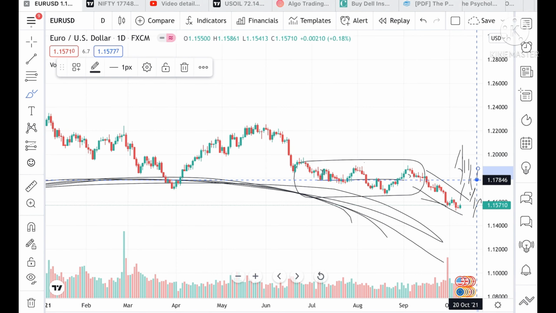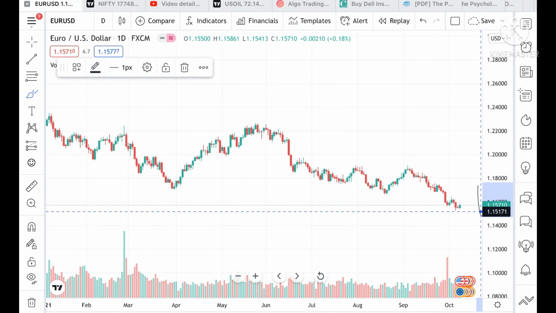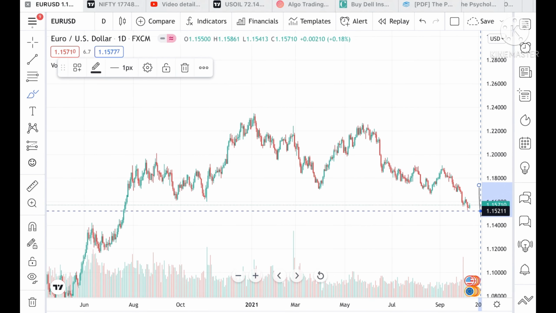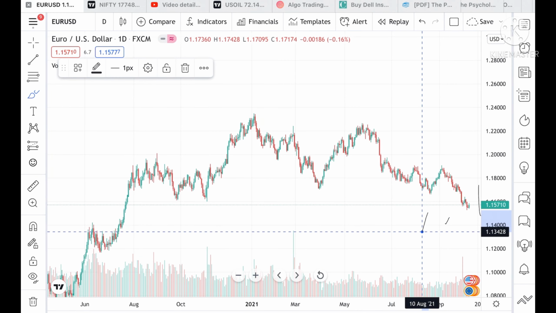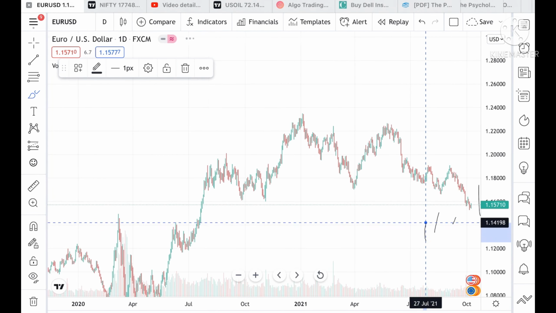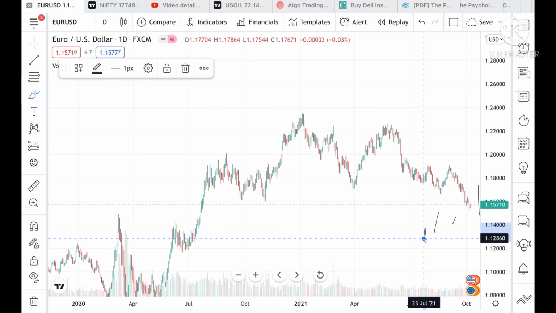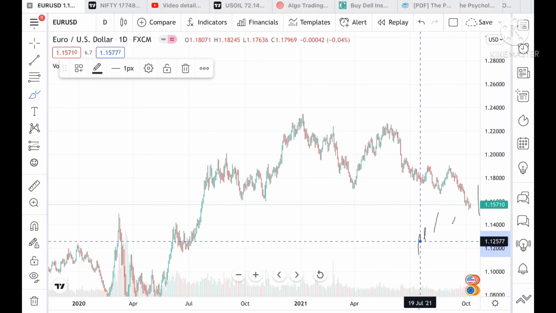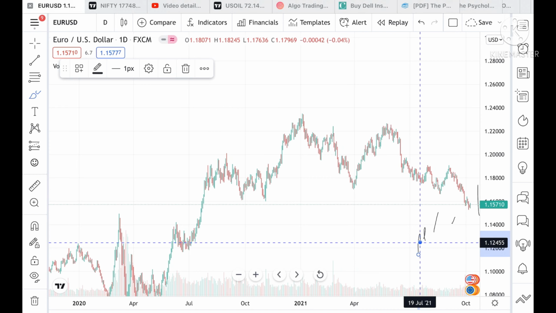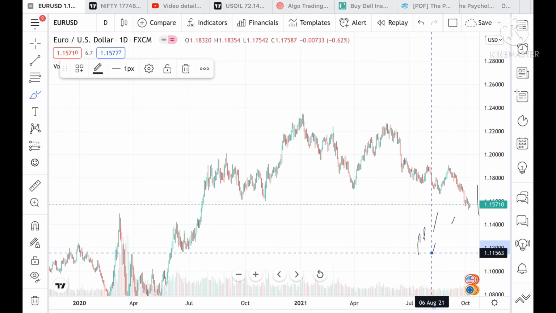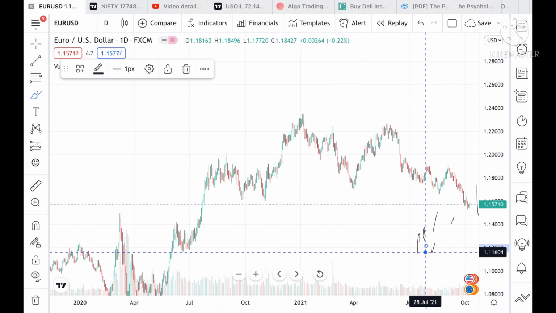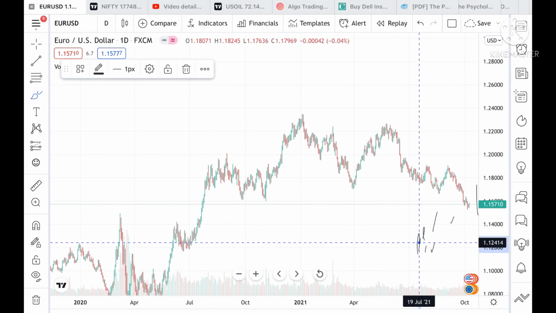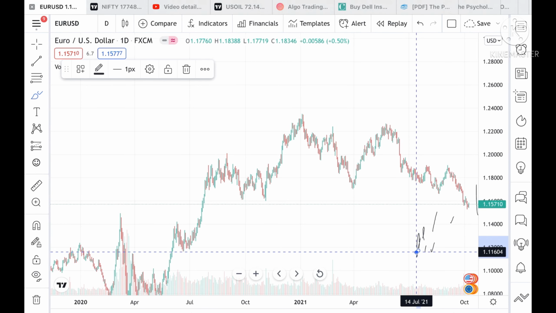Suppose if the price does not sustain this level, then the probability is that it can go and touch a level of 1.15211, and from there it can go to a level of 1.1457, and to a level of 1.13438, and from there to a level of 1.12860. If the price then does not sustain this level, the probability is that it can go and touch a level of 1.12455, and from there a level of 1.11847, and from there a level of 1.11604, and we can see further low if the price doesn't sustain a level of